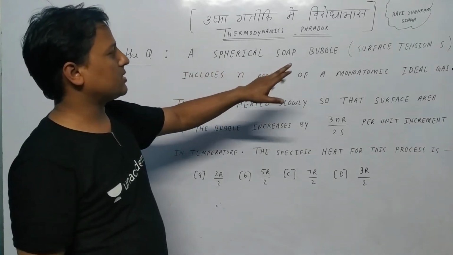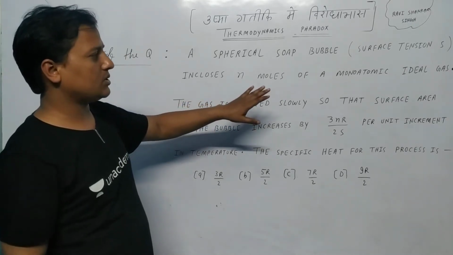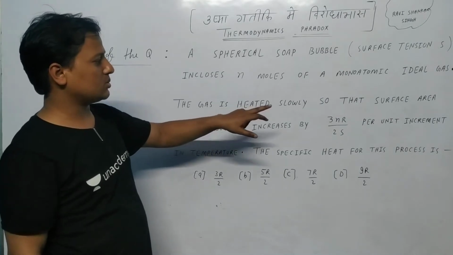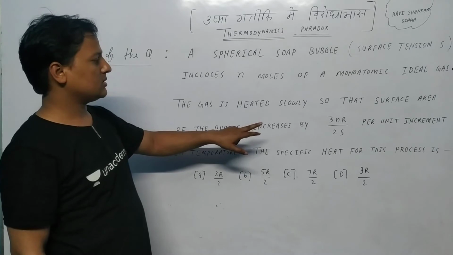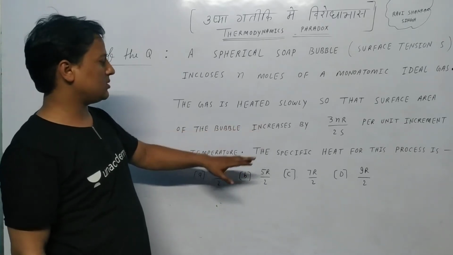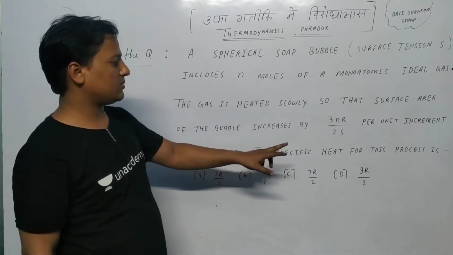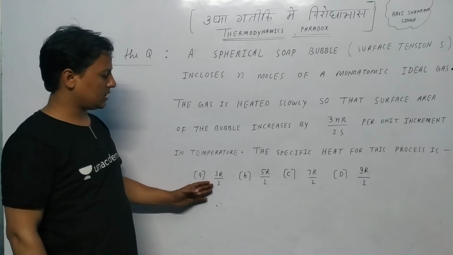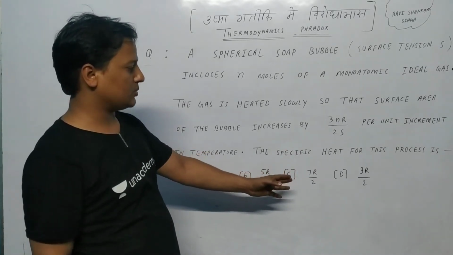Statement of the question: a spherical soap bubble of surface tension S encloses n moles of a monoatomic ideal gas. The gas is heated slowly so that the surface area of the bubble increases by 3nR/2S per unit increment in temperature. The specific heat for this process is, and the options given are 3R/2, 5R/2, 7R/2, 9R/2.